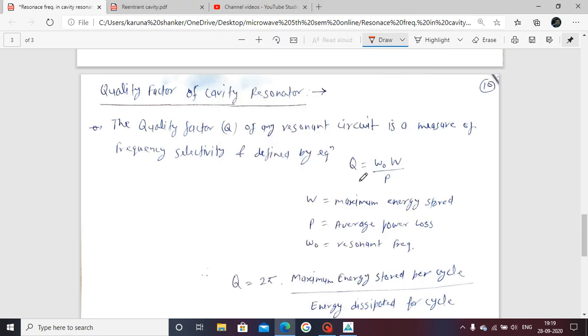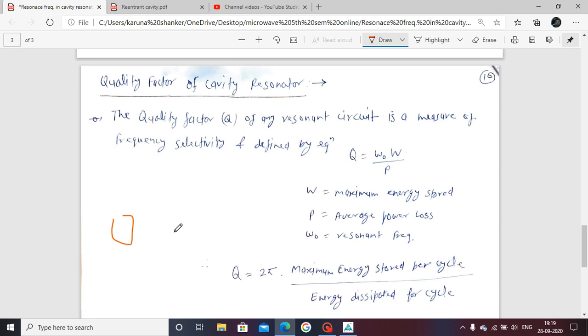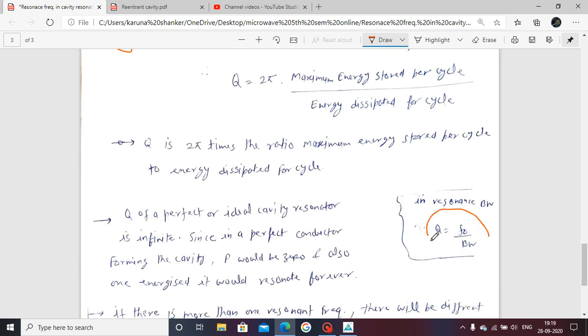Today our topic is the quality factor of a cavity resonator. At low frequency, we use lumped elements such as an inductor or capacitor, where the Q factor is related to f naught divided by the bandwidth. Similar functions are also used here. Quality factor: f naught, the center frequency, upon bandwidth, is the resonance frequency.